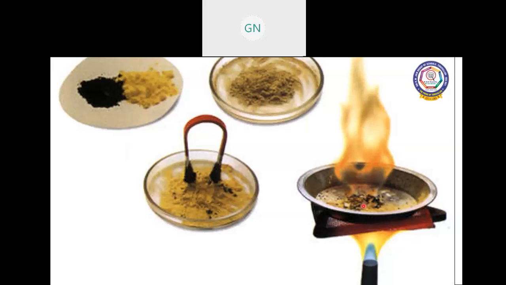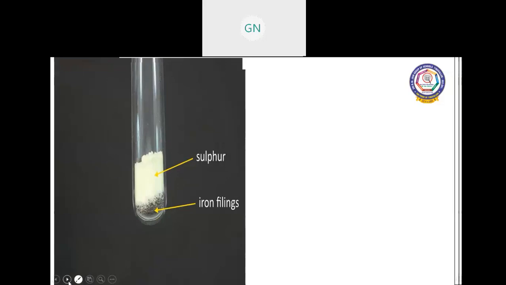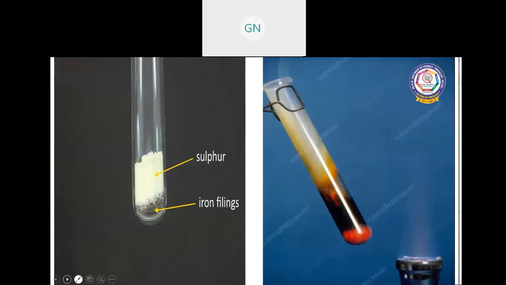And this compound does not show the properties of its components. So this is a mixture and this is a compound.